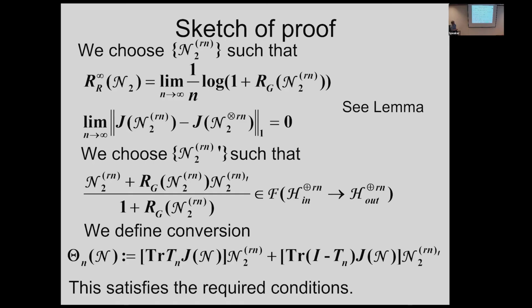So then we define the conversion. There is an input channel, and then we convert this way. This is very artificial, and this one cannot be realized in real operations. But using the trick of the resource theory, this one satisfies the required condition. So then we can achieve that resource theory result. Of course, this mainly follows the original Fernando idea, but his case only discusses the state case. We extend it to the channel case.